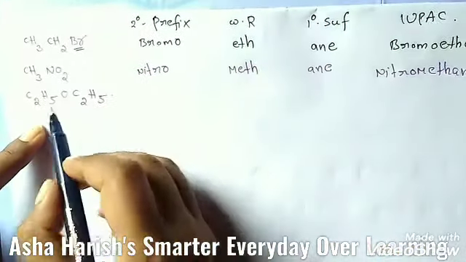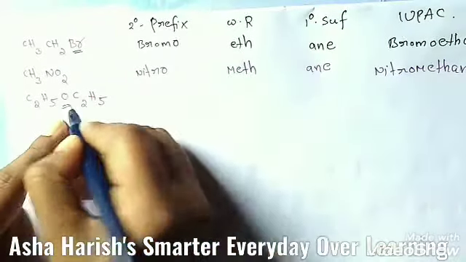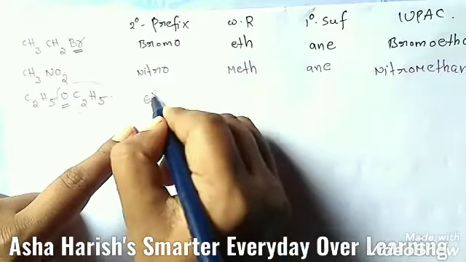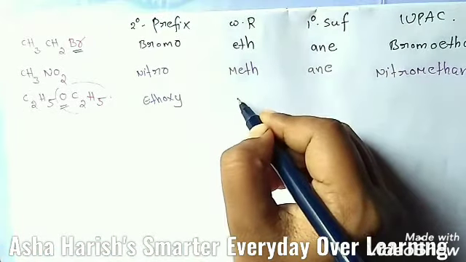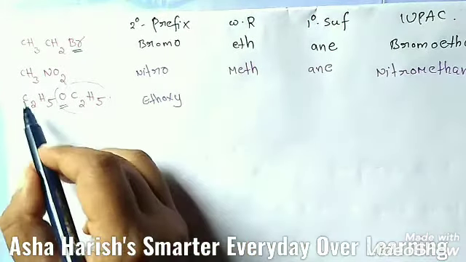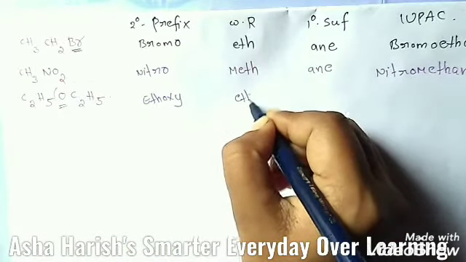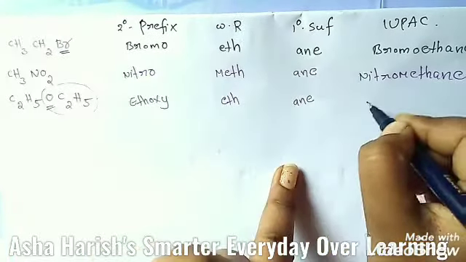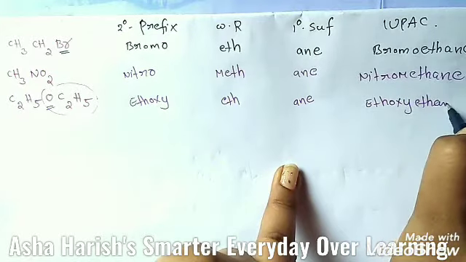And the third example here, C2H5, OC2H5. And students, here C2H5 is completely the secondary prefix, so you should add ethoxy. Then eth is the 2 carbons here, C2, 2 carbons here. So eth is the root word. Then all the single bonds only are located, so ane. Then the name should be ethoxyethane.